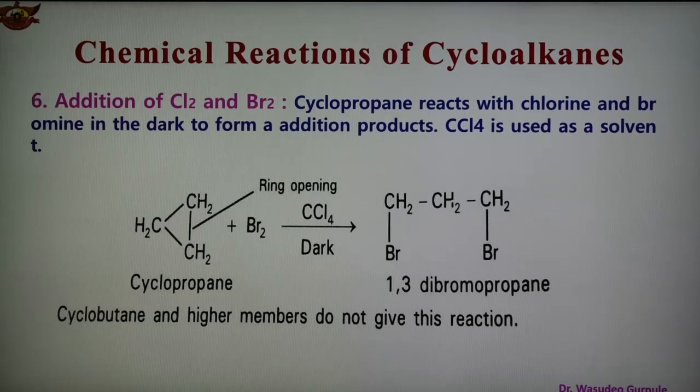As we know, cyclopropane is an unstable compound. Ring opening can take place easily because there is ring strain, and it can open easily, and therefore this reaction is possible. But in the case of cyclobutane or higher members of the cycloalkanes, this reaction is not possible, and they do not give this type of reaction. So addition of chlorine and bromine can take place in cyclopropane. Cyclopropane gives 1,3-dibromopropane. Addition of halogen can take place.